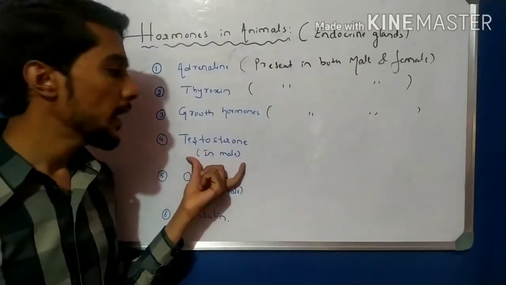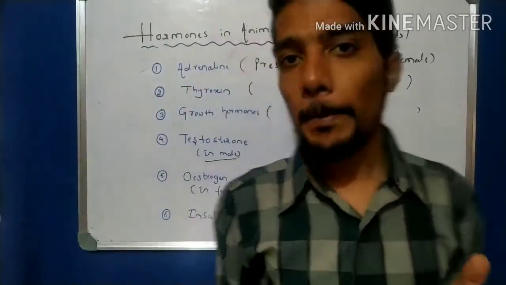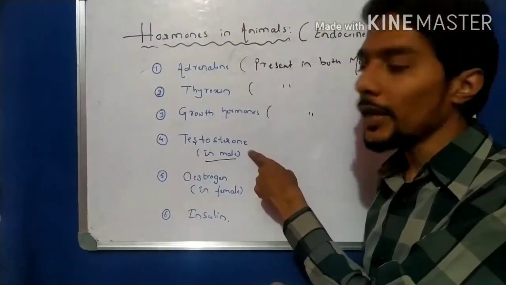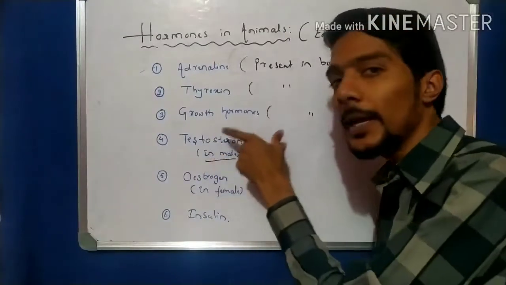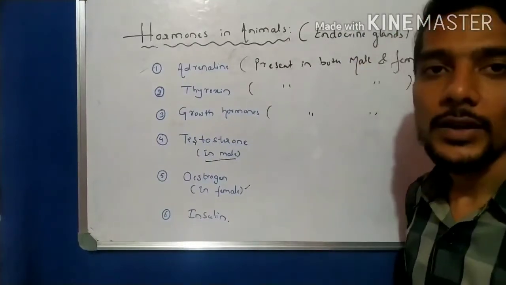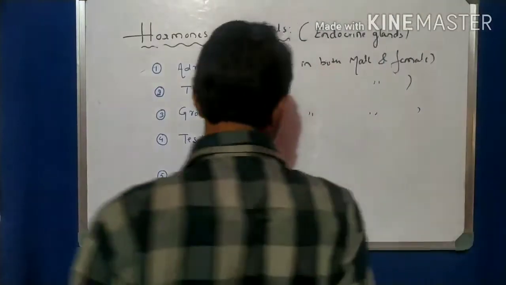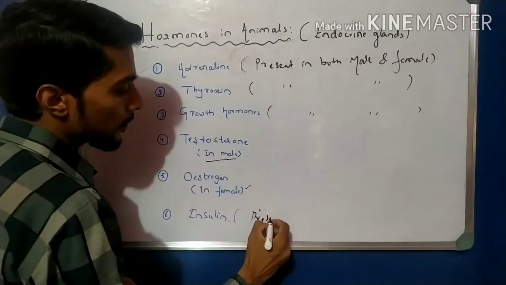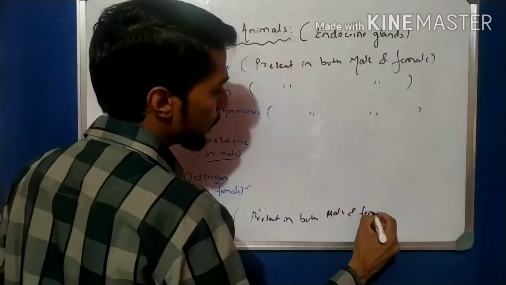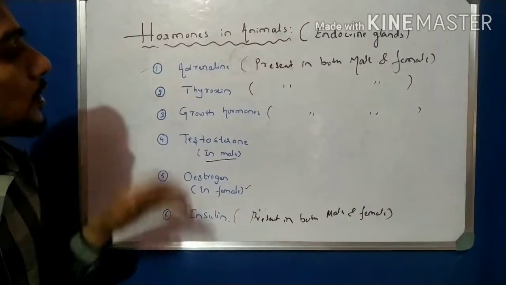The fourth one is testosterone. It is only present in male. Next, estrogen is the fifth hormone, which is only present in female. Then insulin is present in both male and female. Now let us see how many hormones are present in male and in female.